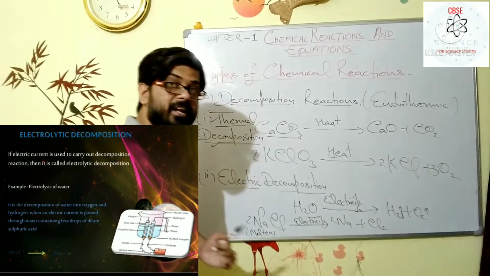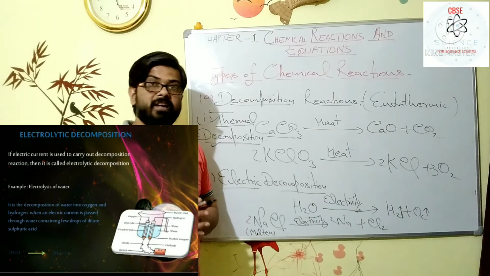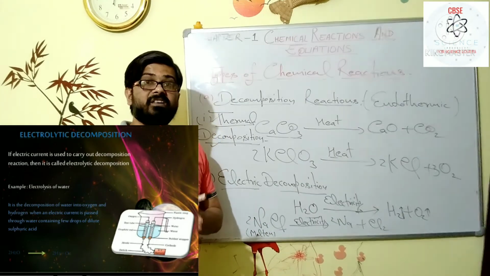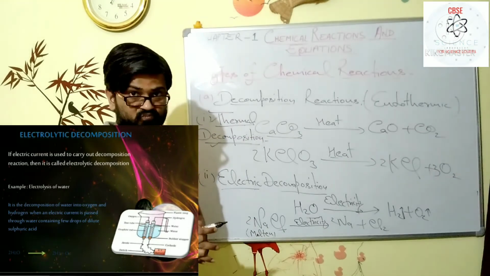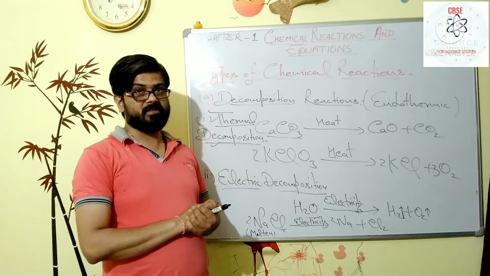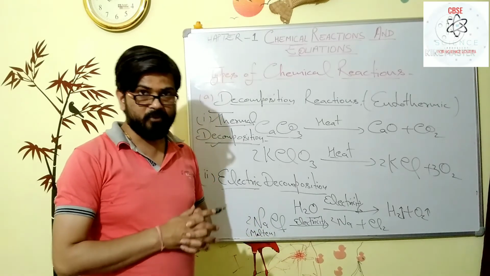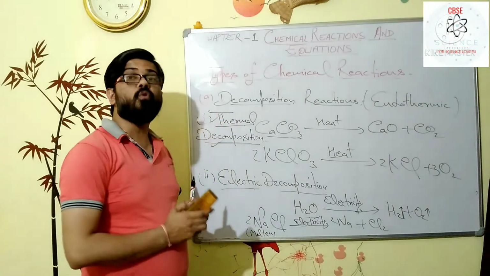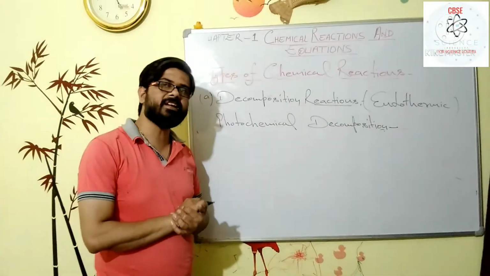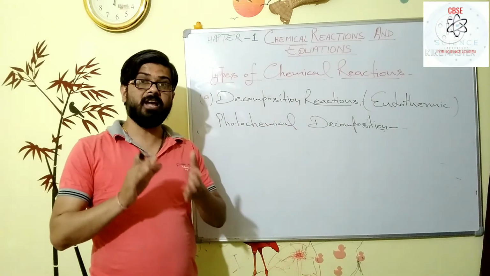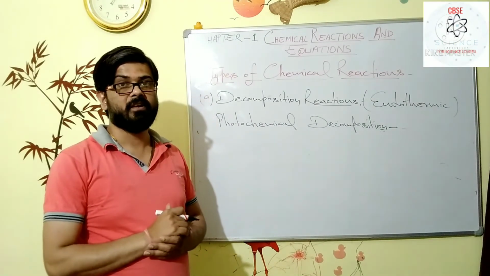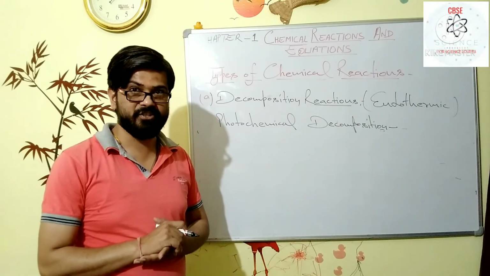And the third type of decomposition, my dear student, is one in which the decomposition process is held by the light form of energy. Then the substance decomposes to form simpler substances. So that type of decomposition is said to be photochemical decomposition. Let's see. In photochemical decomposition, we have to give the photoelectric form of energy, means light form of energy.